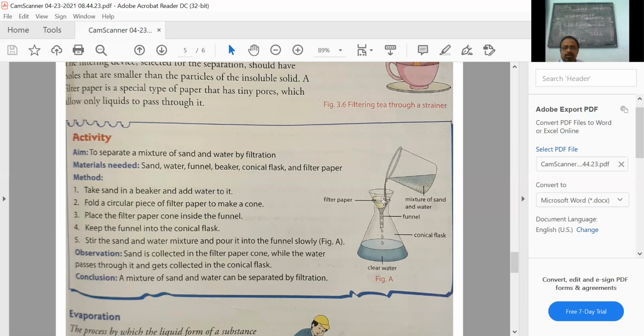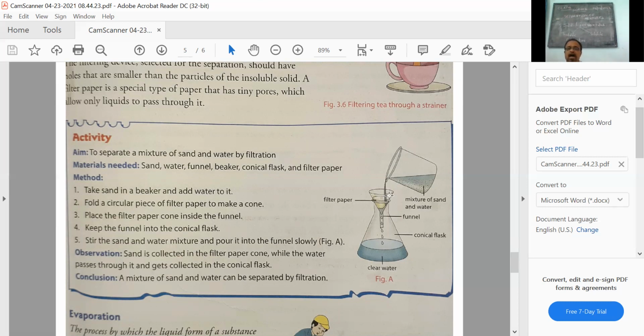Okay, children, that is about the lesson of today. In the next class, we will discuss the next category of mixture separation, that is, soluble solid in a liquid. I told you a soluble solid cannot be settled down. For example, sugar dissolved in water. If you keep the solution undisturbed, it will not settle down. So there we use other methods that we'll discuss in the next class.